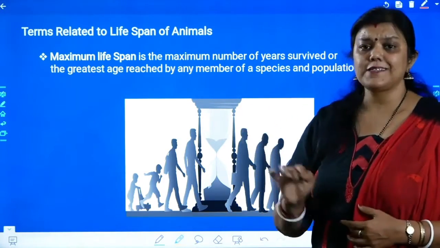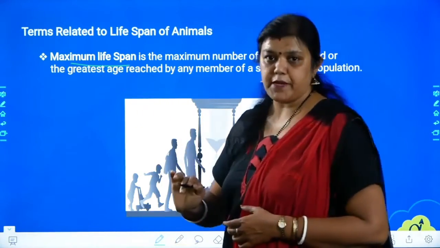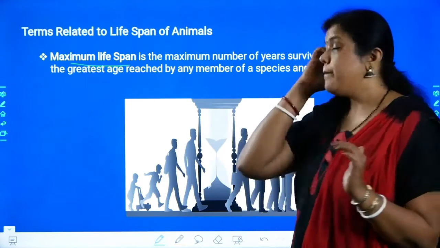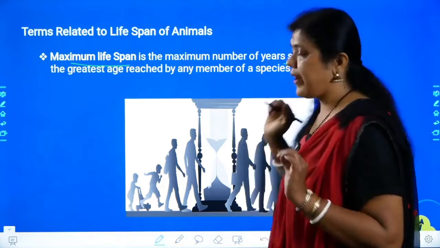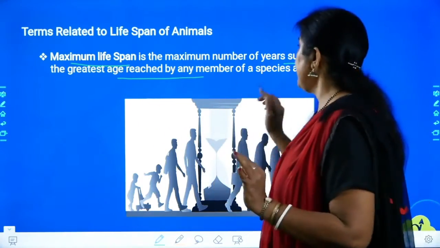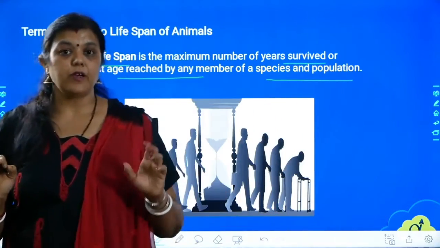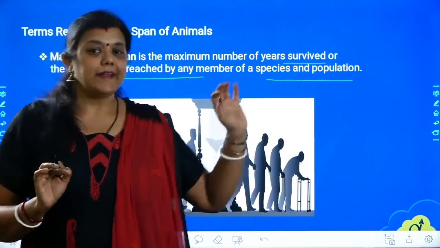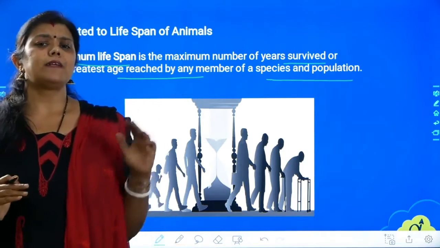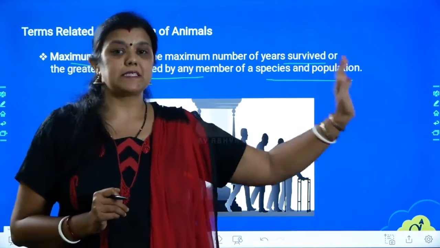The first one is called maximum lifespan. What do we mean by maximum lifespan? This is the maximum number of years survived, or the greatest age reached by any member of a species or population. Understand it very carefully. What is maximum lifespan? It is the maximum number of years survived by an organism. What is the maximum life an organism can have? That is called maximum lifespan.